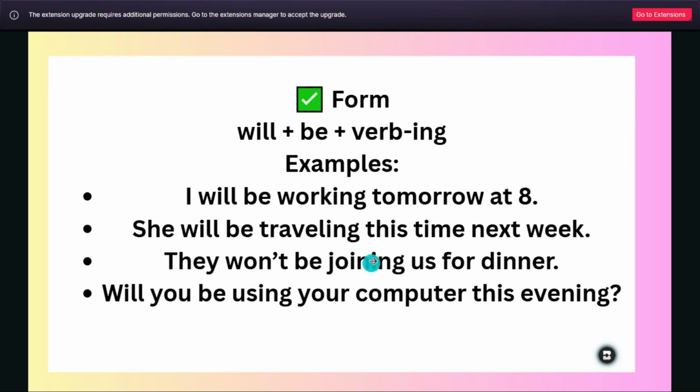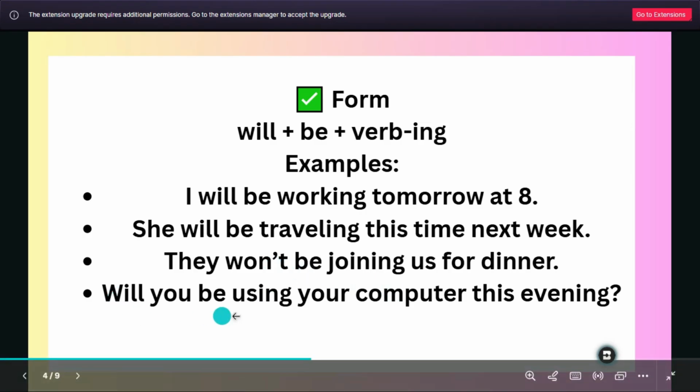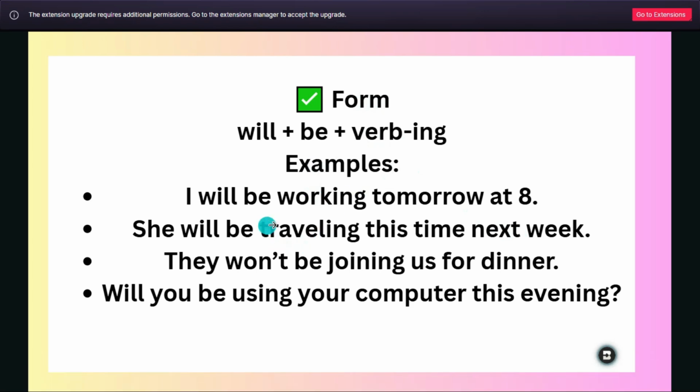So they won't be joining us for dinner. And still the same, won't be joining. Will you be using your computer this evening? And the same when we are asking questions, we start with will plus subject, you, be, using the verb and the rest of the sentence. This is the form as you can see.